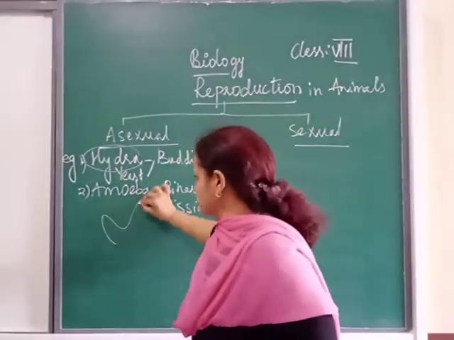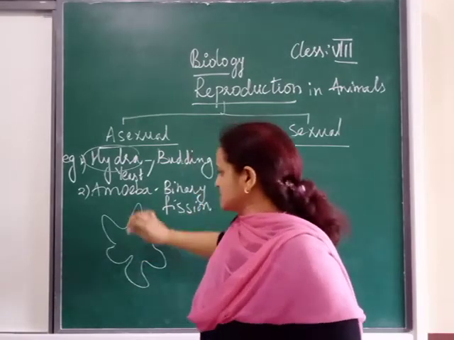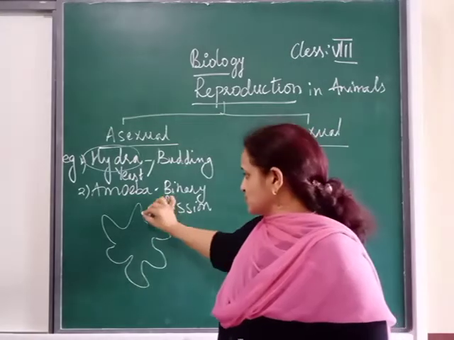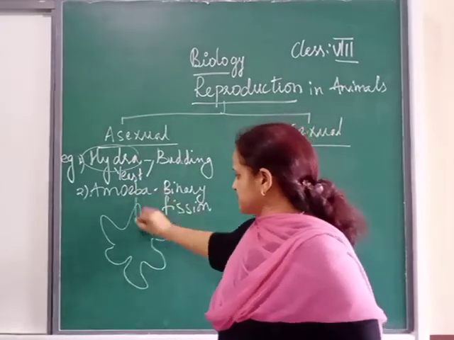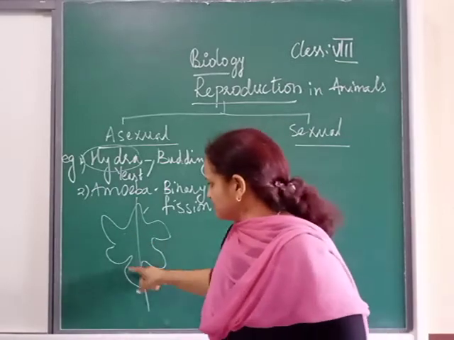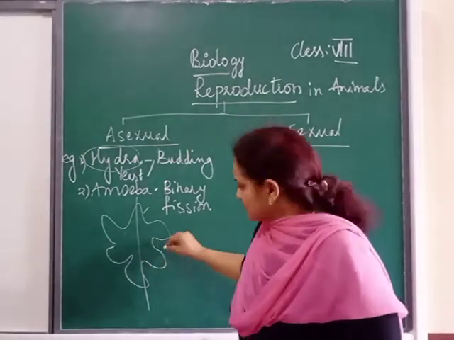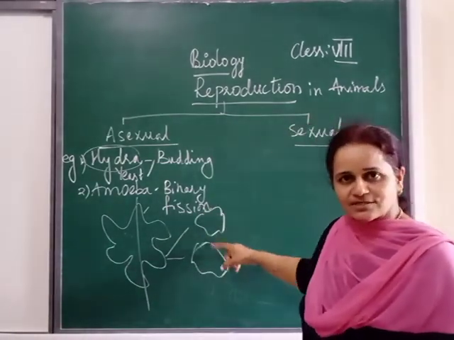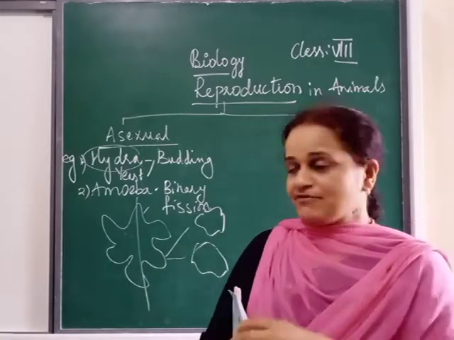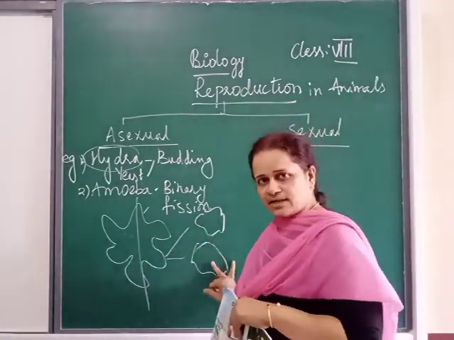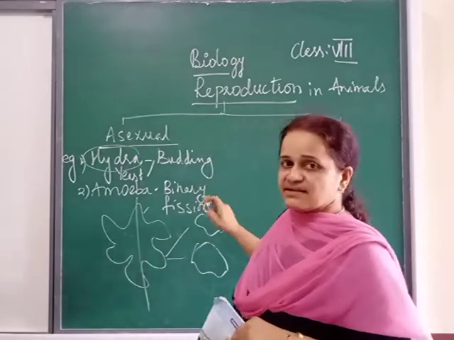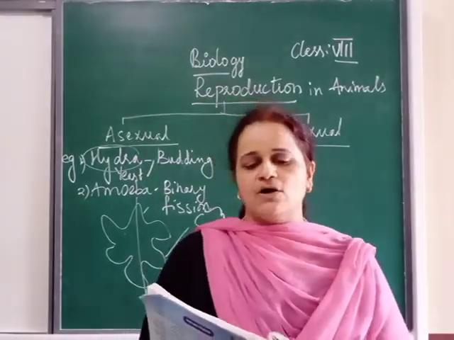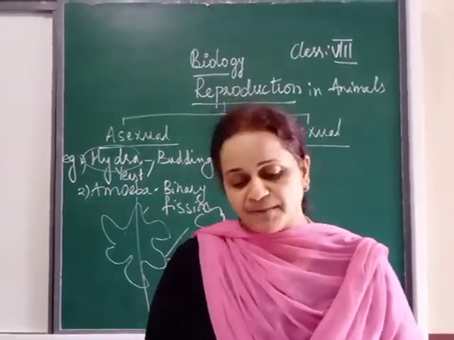Then you have the amoeba. If you remember amoeba, it can be in any shape. In this amoeba you have some pseudopodia. This amoeba reproduces by binary fission. That means if this is the parent amoeba, it will produce two other amoeba. These are the daughter amoeba. Daughter amoeba means the young ones. From a single parent, they are producing two young ones. So this is called binary fission. Binary fission is seen in amoeba and in bacteria. They are all types of asexual mode of reproduction.